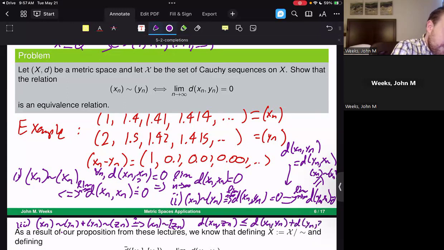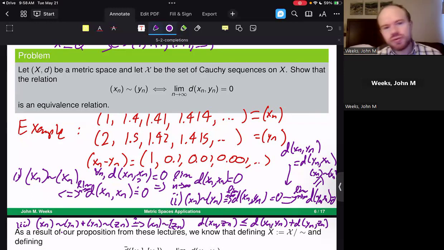The fact that this is true. See if you can complete it based off of this inequality, that the distance from xn to zn is less than or equal to the distance from xn to yn plus the distance from yn to zn. This should get you everything that you need. So try writing this out formally if this would help to bolster this notion of this being an equivalence relation. So use the triangle inequality.